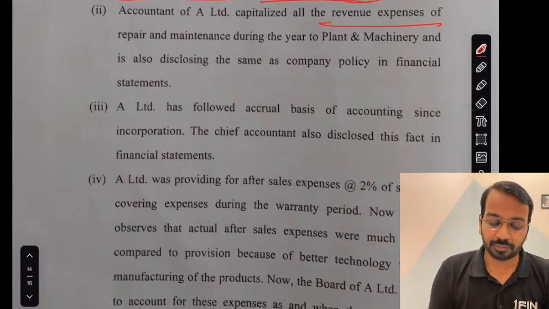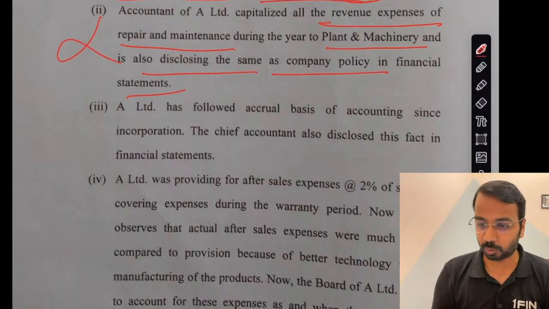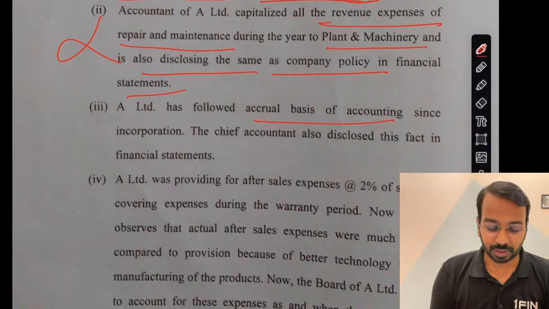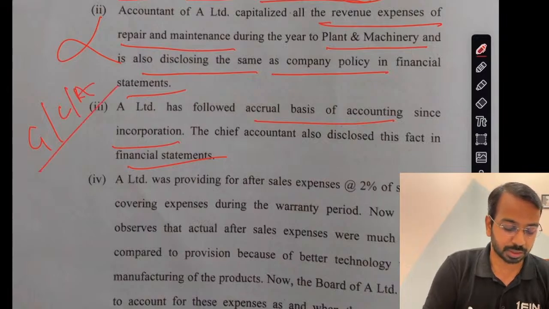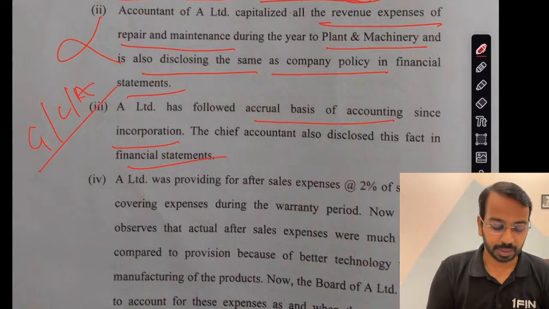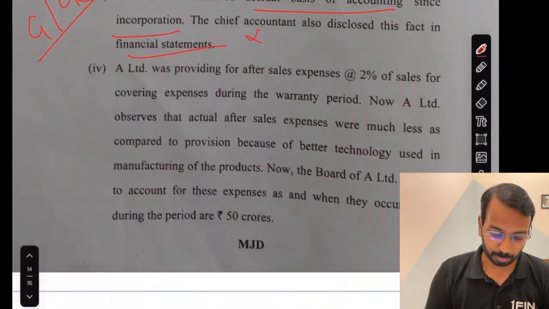Then capitalize all revenue expenses of repair and maintenance to plant and machinery, and also disclosing the same as company policy. Wrong, we directly know it. Accrual basis of accounting since incorporation, disclose the fact in financial statement. So you have 3 fundamental accounting assumptions: going concern, consistency, and accrual. Right? If you are following this, you don't need to disclose it separately.